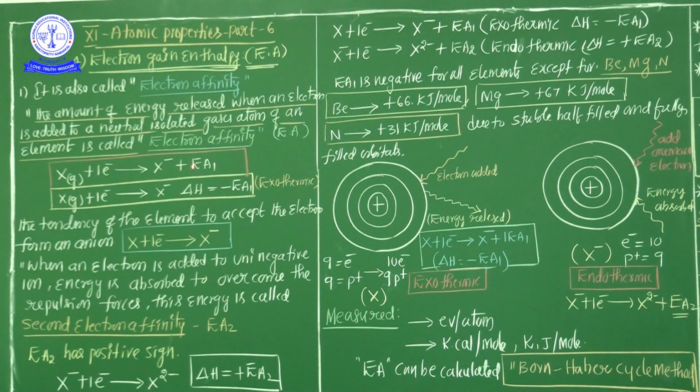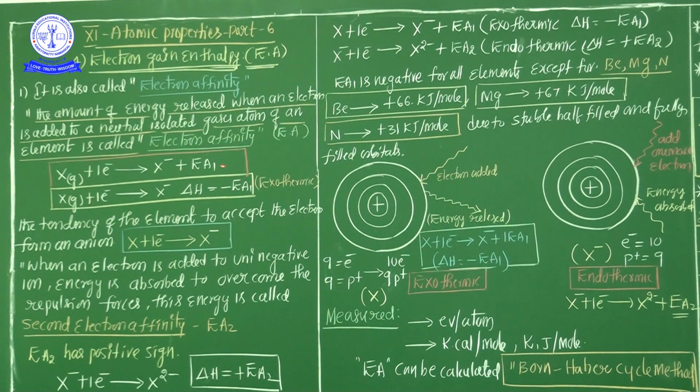That energy is called electron affinity one, or first electron gain enthalpy. So again, the neutral atom gains or accepts an electron, converts into an anion, and some energy is released. That energy is called the first electron gain enthalpy. Is it clear?